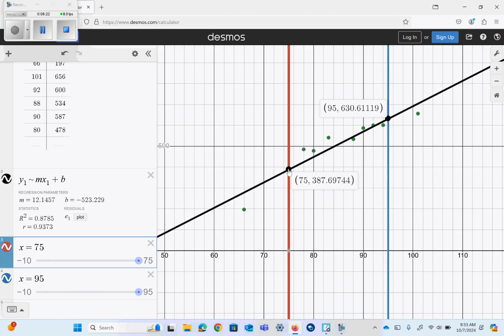So to what extent do I trust the predictions based on this regression equation? Okay, I can word this a couple of ways. I have a strong positive correlation. I have a correlation of 0.93, which is very close to 1. So I feel very good about these predictions, especially because it is within our data set. It's acceptable to say that.